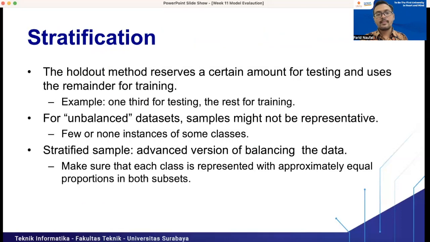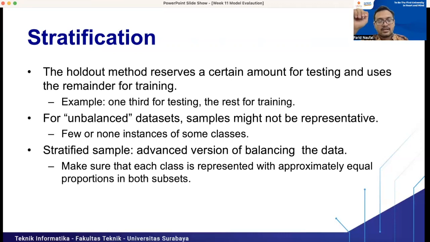But there is a problem with the holdout method. For example, we split the data into 70% for training and 30% for testing, but we divide the data randomly. If we split the data randomly, it can be a problem.